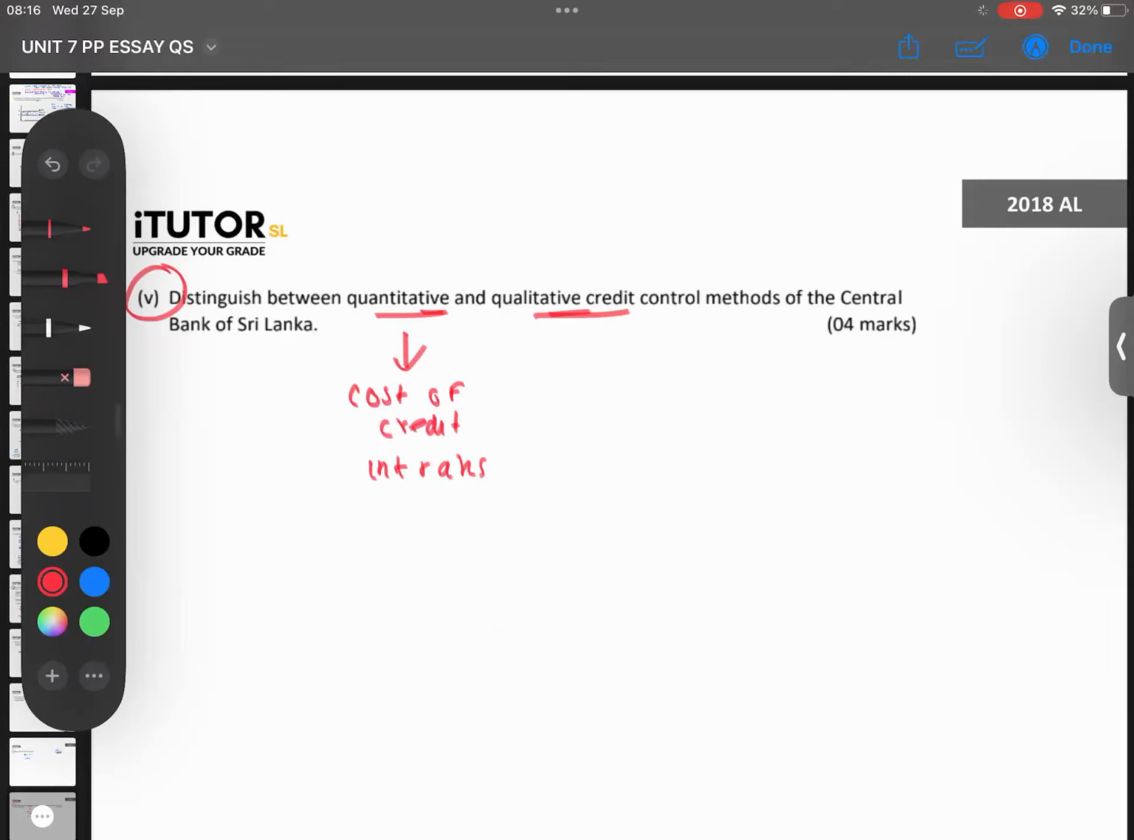Okay, so usually guys, if you take quantitative, does it affect only one industry or does it affect the whole of Sri Lanka as a whole? Quantitative, if they change SRR or open market operations, those things affect the entire economy. Okay, and therefore you can say what, guys? These are non-discriminatory.